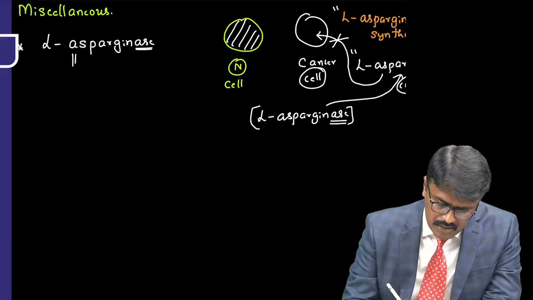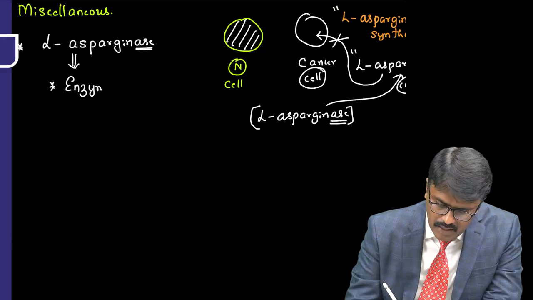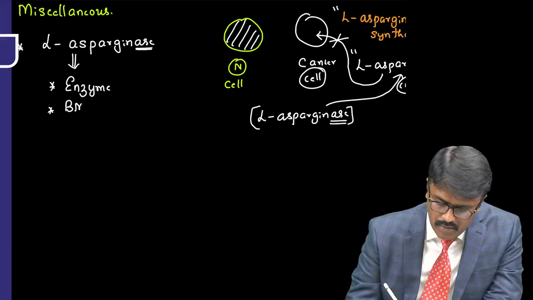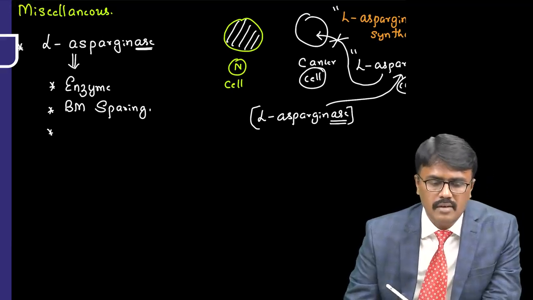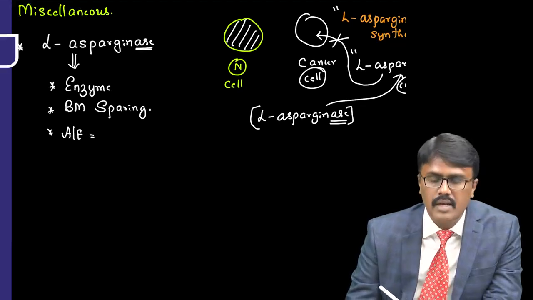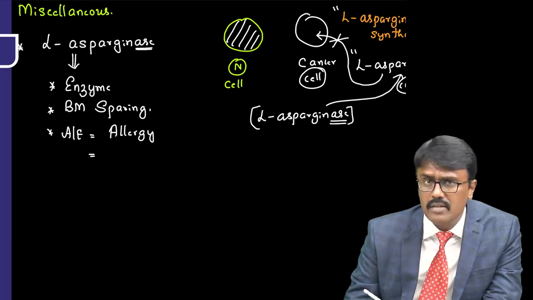Now the specialty of this is it's an enzyme, and remember in pharmacology anything ending with ASE is an enzyme, and again it is a bone marrow sparing drug. Very good. Then it is known to produce certain adverse effects because it's an enzyme. It can cause allergy, because when you are using an enzyme, they can induce allergy in the patients.